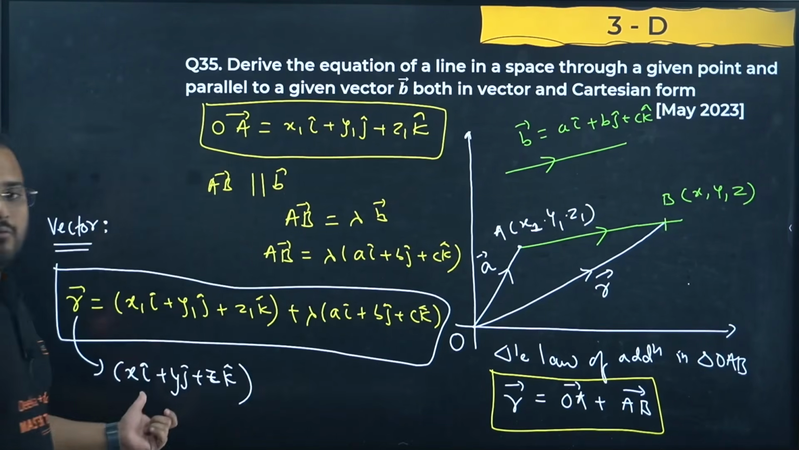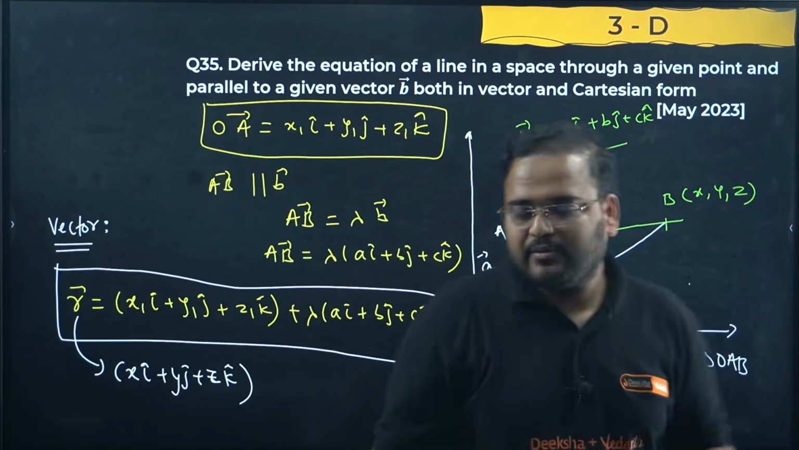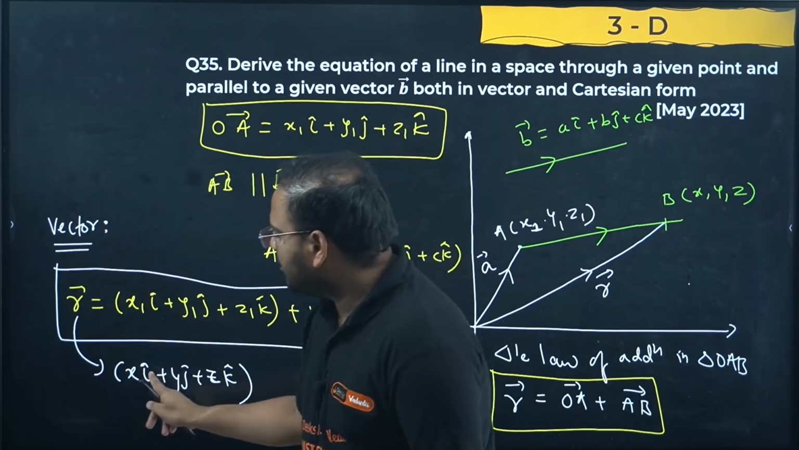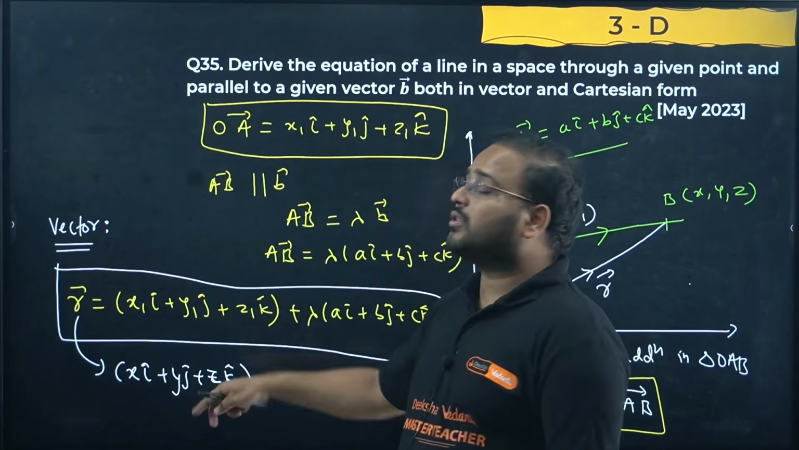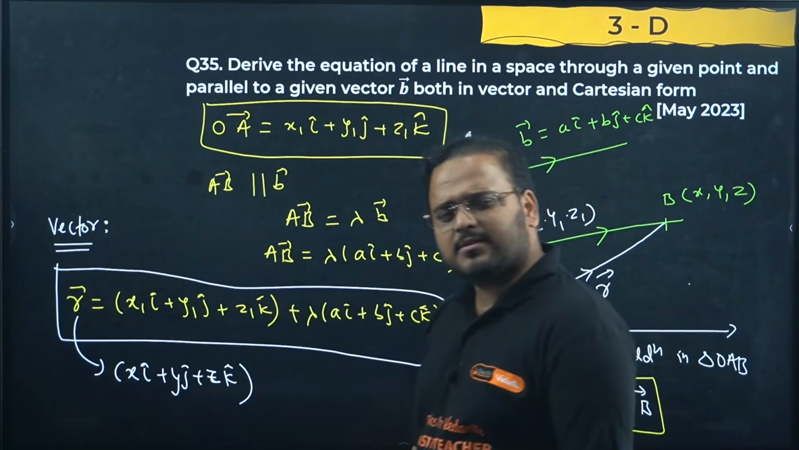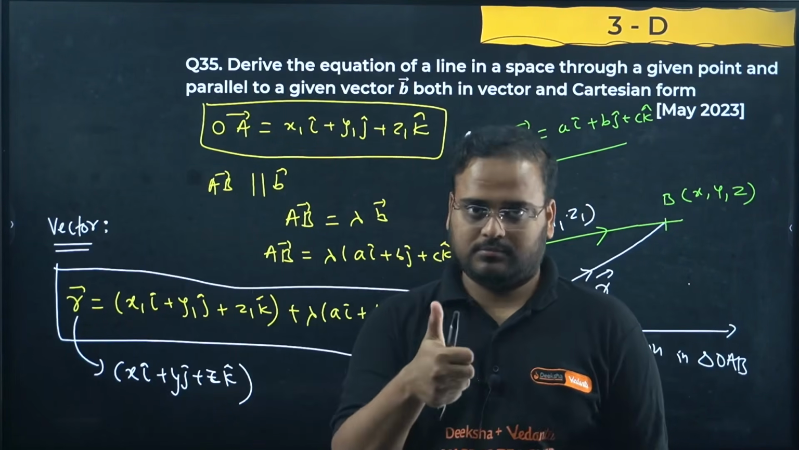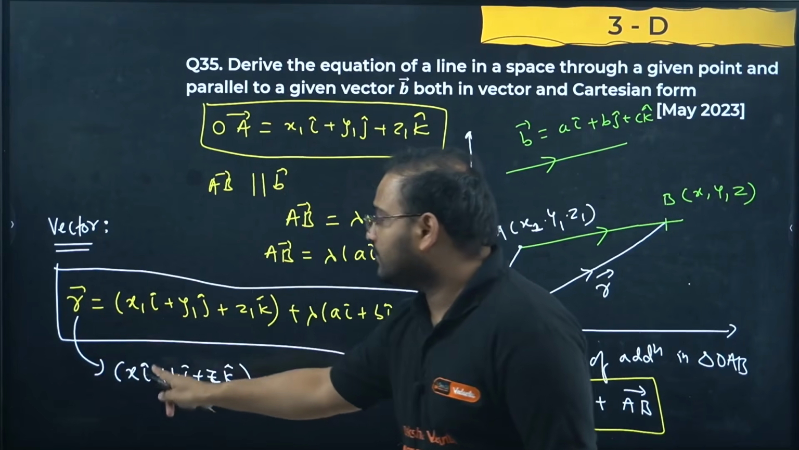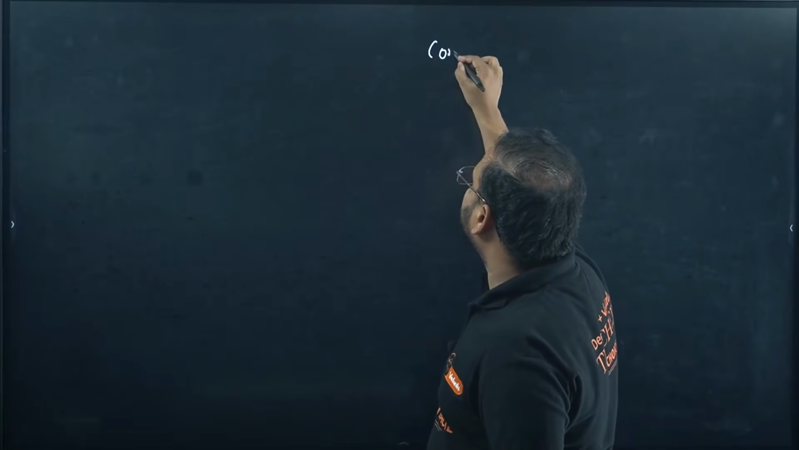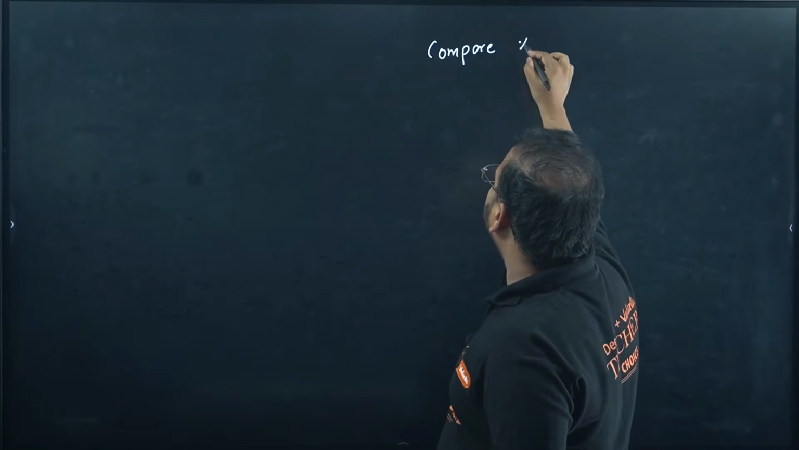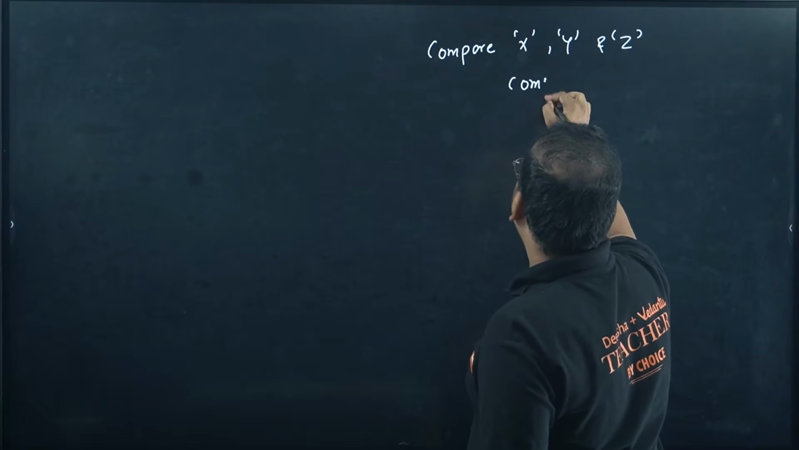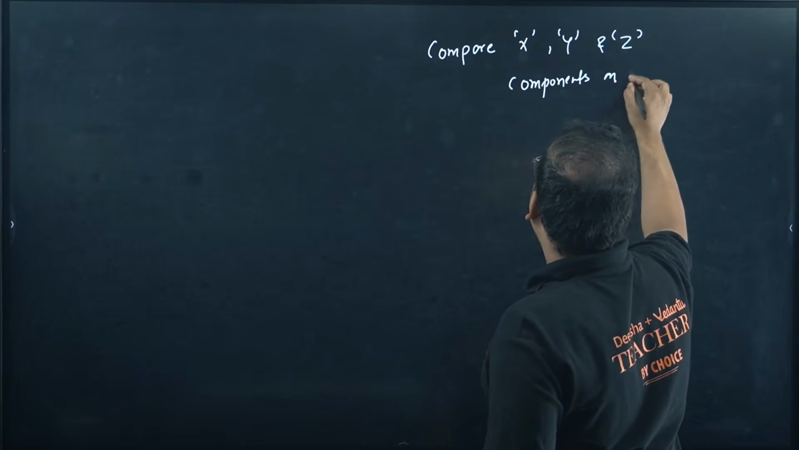They're asking us both vector and Cartesian form. First part is clear. For Cartesian form, have a look at what I'm doing next. I have x component. What is the x component on the left hand side? Only x. What is the x component on the right hand side? x1 plus lambda a. I cap represents the x component, or not? Yes. So on the left hand side for vector r, x is the only x component. So compare the x, y and z components on both sides.